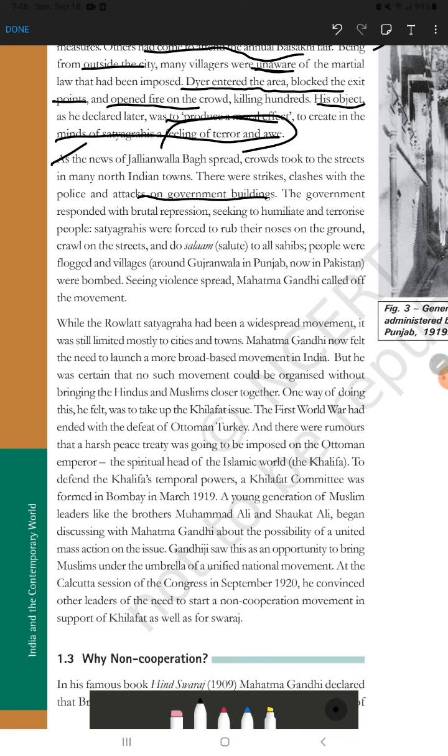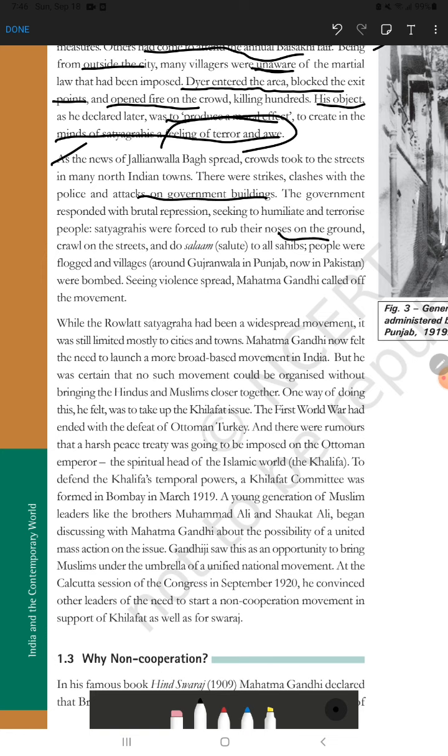This is your first point. Second point: the British government did not sit silent. It responded with brutal repression, seeking to humiliate and terrorize people. Their objective was to humiliate and terrorize the people so they would stay silent and follow all the rules made by the British. At that time, Satyagrahis were forced to rub their noses on the ground.